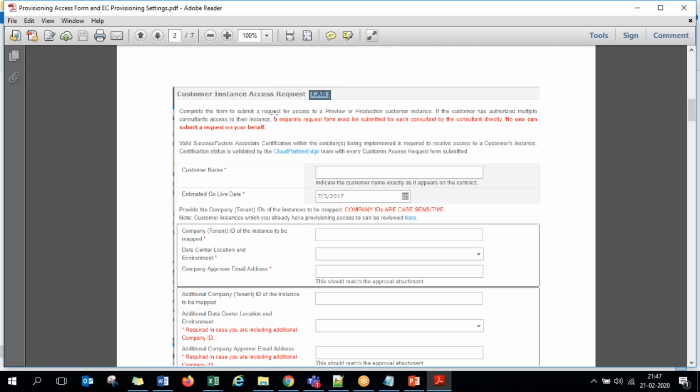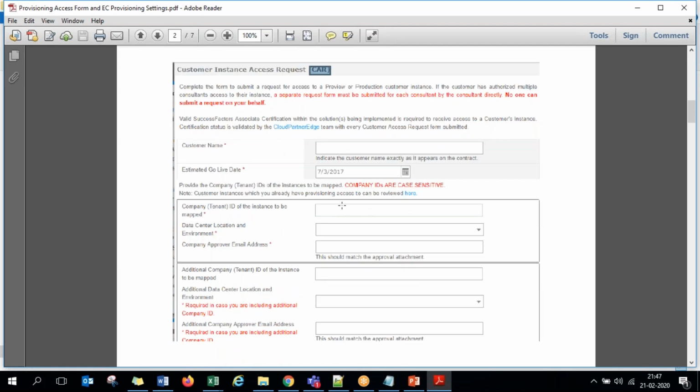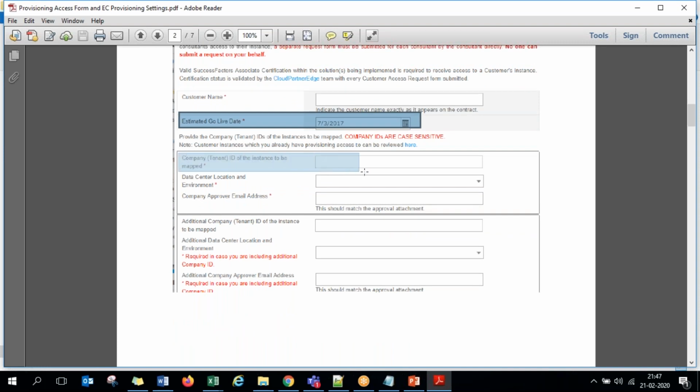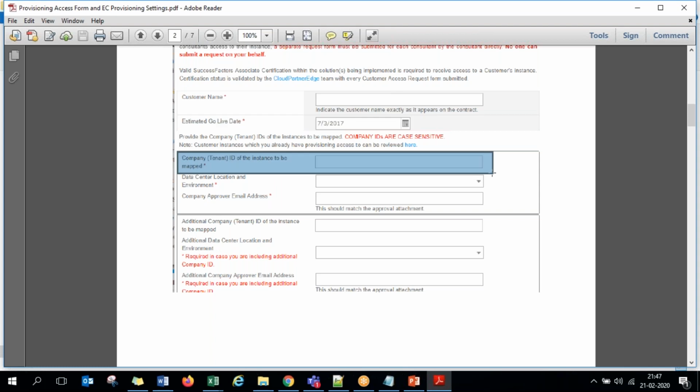In the CAR form you fill a few details about your customer, and then within 5 business days you will be granted the access. Here you give your customer name, for whom you are implementing the software, whether it is Coca-Cola Beverages Limited, Turkish Airlines, Volkswagen Automobiles, or whatever your customer is. Then you give the estimated go-live date; a tentative date can be given. And you mention the company ID. I told you that when writing the approval mail to the customer, you also have to request the company ID of that project, and what they give in the email you maintain here.